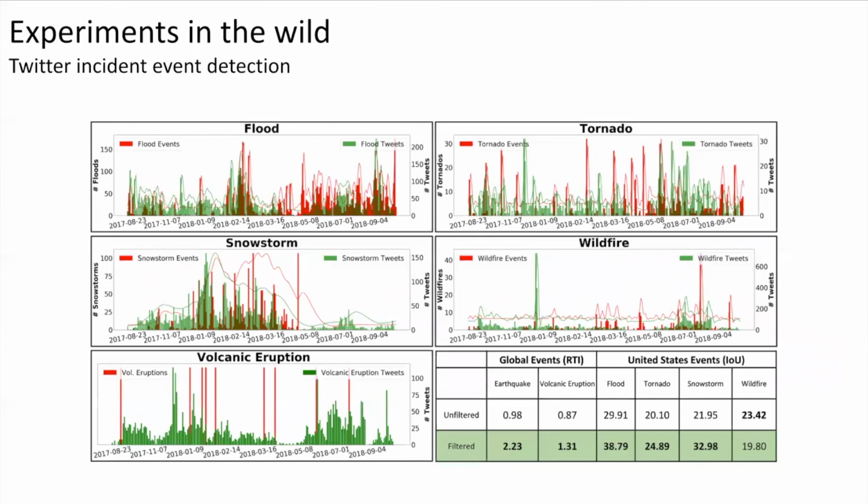Looking at more common events, such as floods, tornadoes, thunderstorms, and wildfires, we also perform experiments where we look at the frequency of tweets over the course of the year.